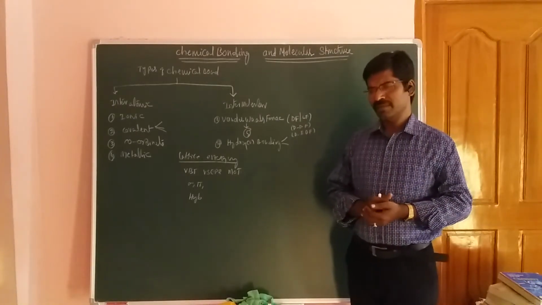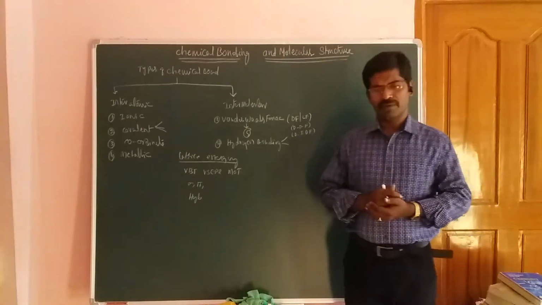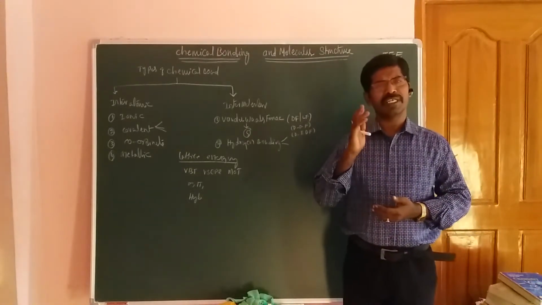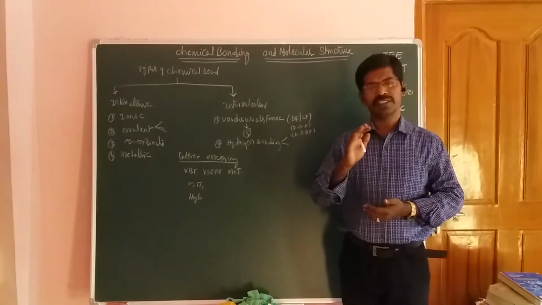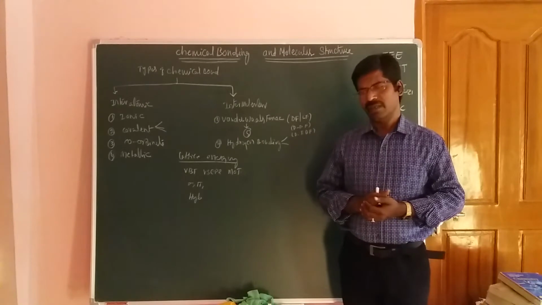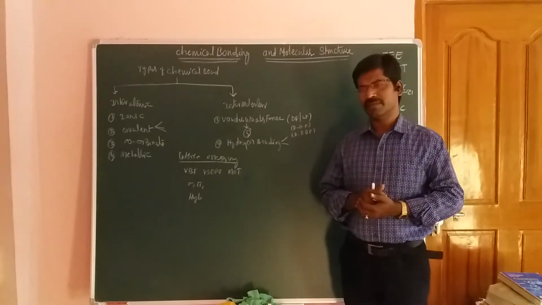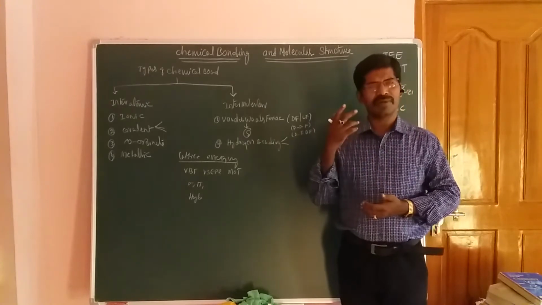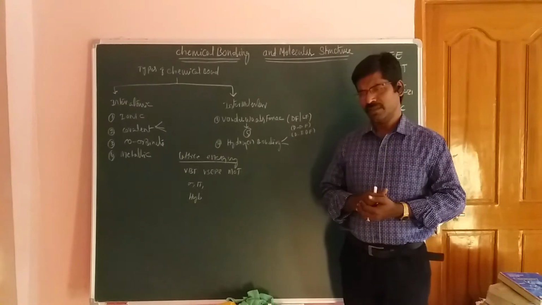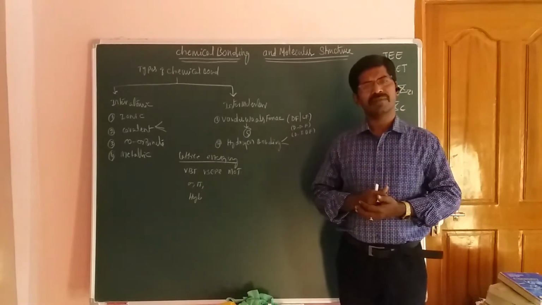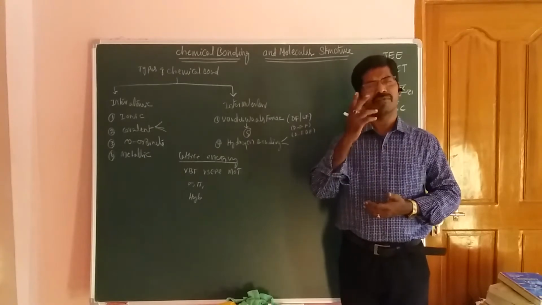First of all, what is meant by chemical bonding? Why does chemical bonding take place? Why do atoms combine? This is one type of question. Of course, some atoms combine to form molecules, so one type of attractive force operates between those atoms. But what is the reason that a few elements do not undergo any bond formation?